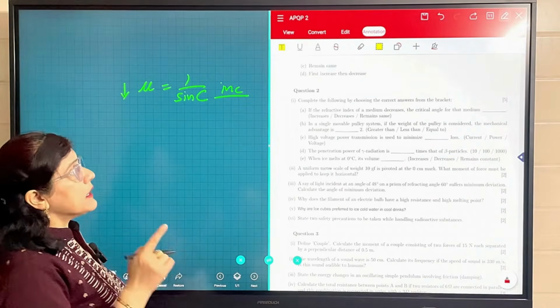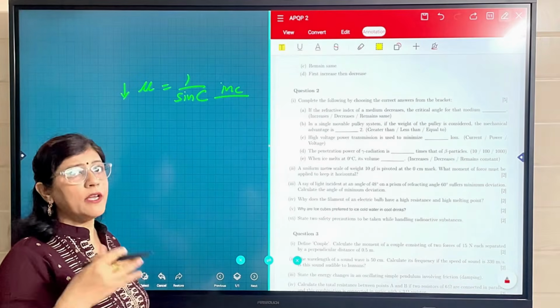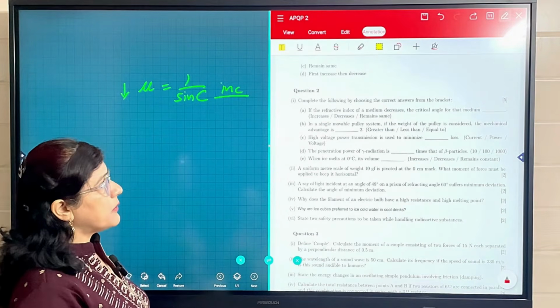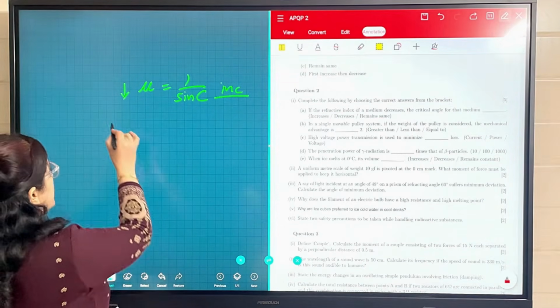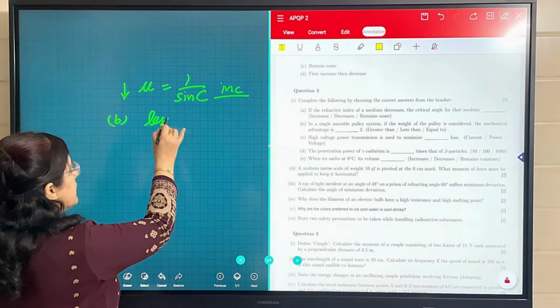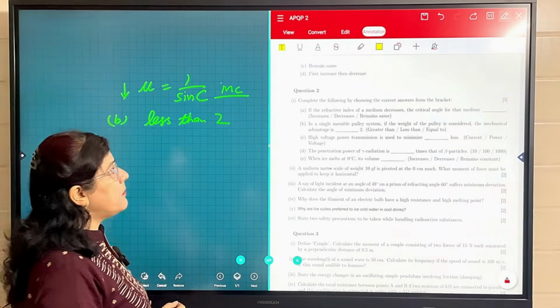Now for B part, in a single movable pulley system, if the weight of the pulley is considered, generally we ignore it, but if we consider the weight, the mechanical advantage will be less than 2. So in B part, it will be less than because it will be reduced. Ideally it should be 2, but it will become less than.